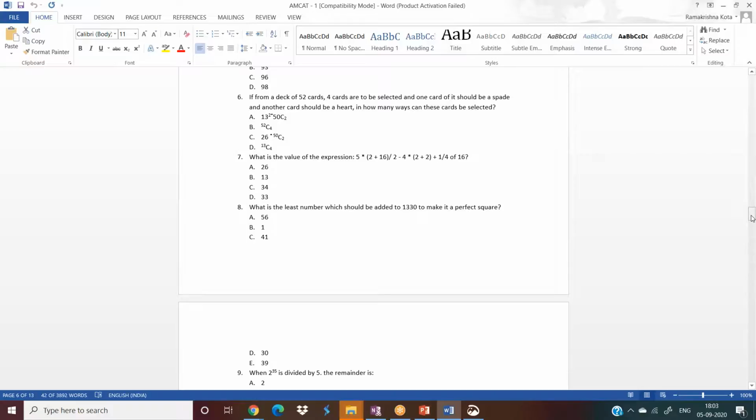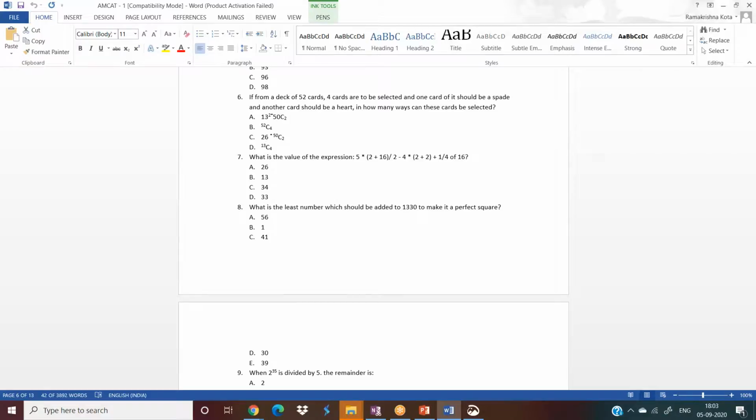It's okay. By practice only you can solve this problem. You just look at the options. 1330, when you add 39, it becomes 1369. 1369 is a perfect square of 37. So by practice only you can solve this problem. That logic is not helpful for this particular question, but in future the logic will be helpful.